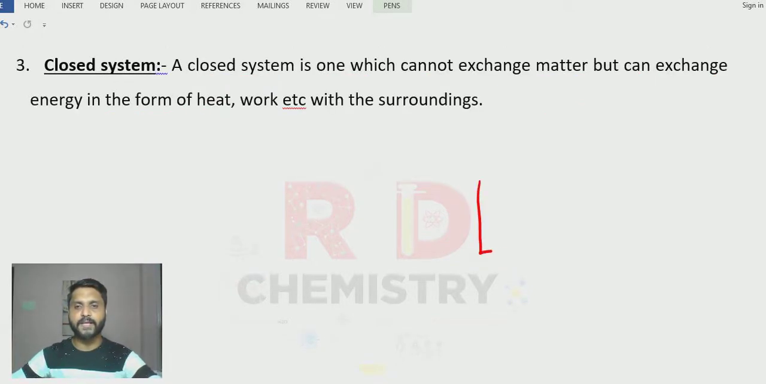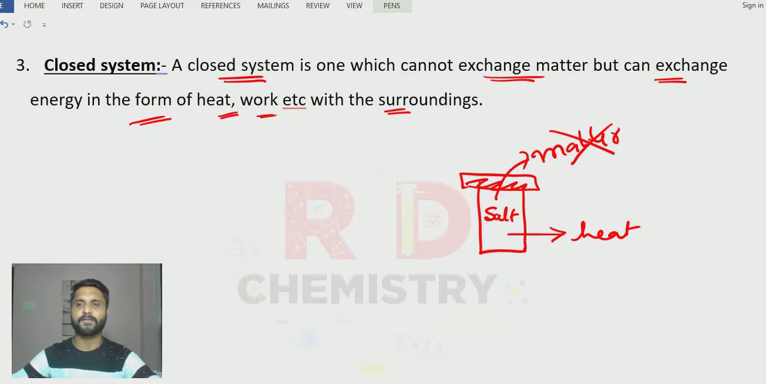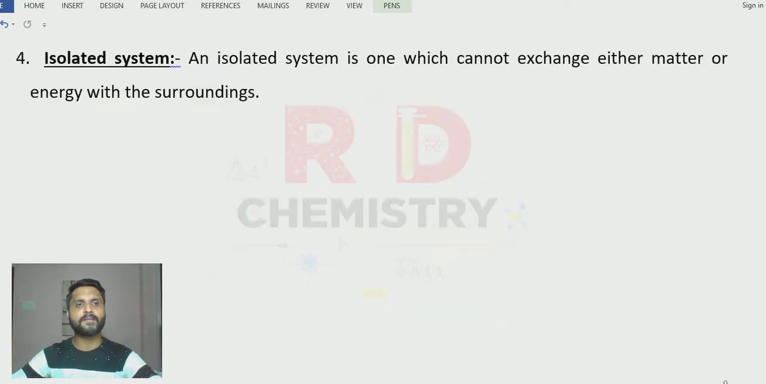Suppose that same test tube is closed with a lid, or with the thumb. We are doing some salt analysis and suppose it is closed, correct? Now here vapors cannot go out, that is, the matter cannot go out because it is closed. But heat produced during the reaction can be given to the surroundings. This is a closed system, which cannot exchange matter with the surroundings but can exchange energy in the form of heat or work with the surroundings. Clear? What is an isolated system?